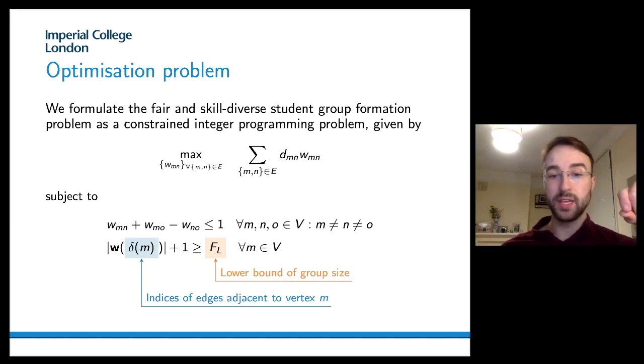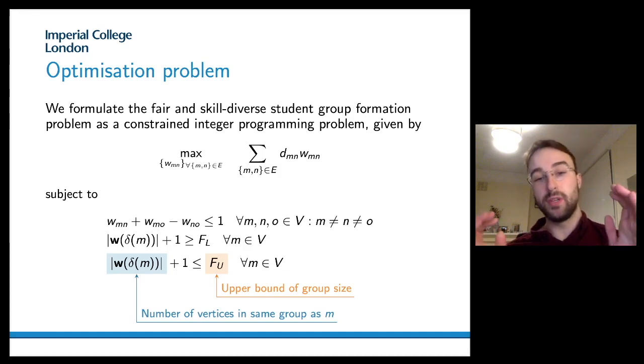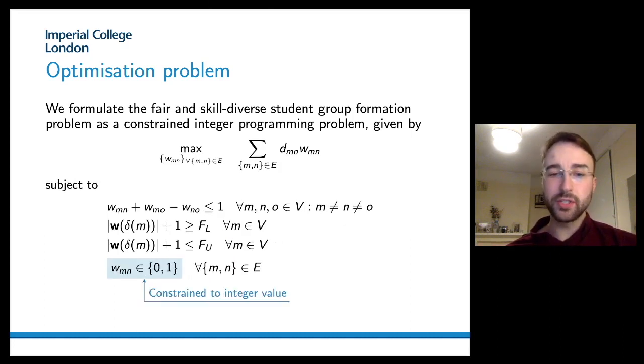To do this, we compute firstly delta here, which indicates the indices of the edges adjacent to a vertex M. And what we have here, FL, is a lower bound on the group size. And then to explain the other terms, what we have is also an upper bound on the group size, but this broader term on the left-hand side, we have the indices of the adjacent vertices, and we apply that to the graph partition vector, and then we compute the sum of the subset of the graph partition vector. And this basically just tells us the number of vertices in the same group as the vertex M. And then we also constrain W to have an integer value.